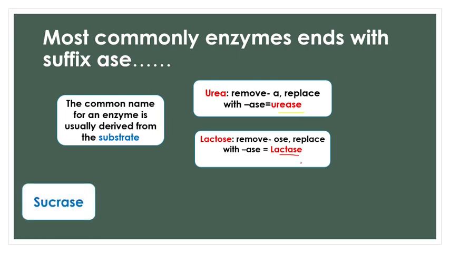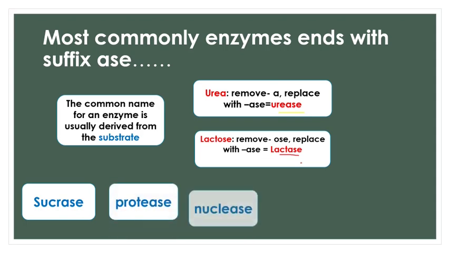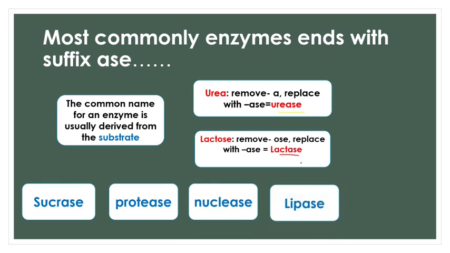Similarly, sucrase acts on sucrose, protease acts on proteins, nuclease acts on nucleic acids, lipase acts on lipids, and maltase acts on maltose sugar.